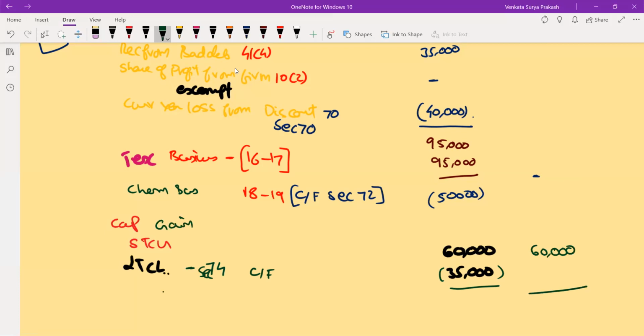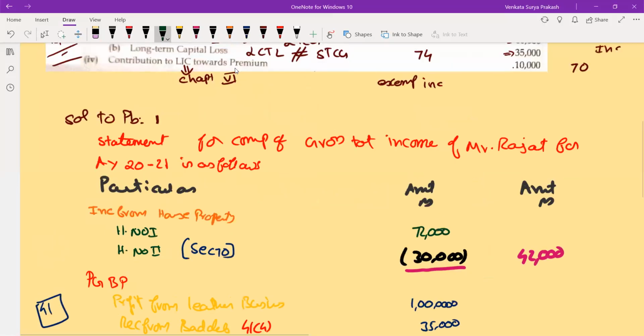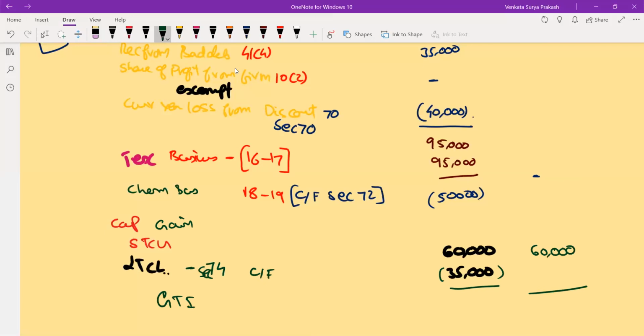Now this total will be your gross total income. Let us do the total. 42,000 is your income from house property. 60,000 is your capital gain. So 40,000 plus 42,000 plus 60,000, 1 lakh 2,000. That is your gross total income.